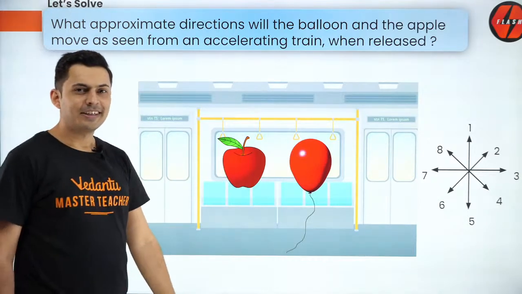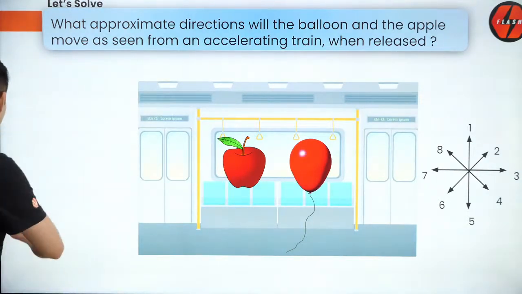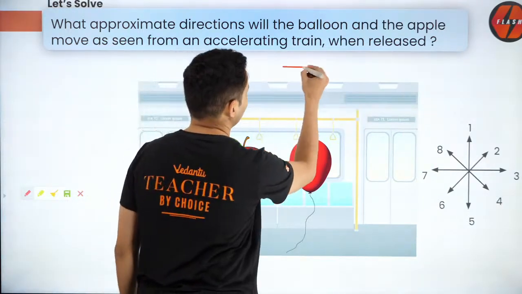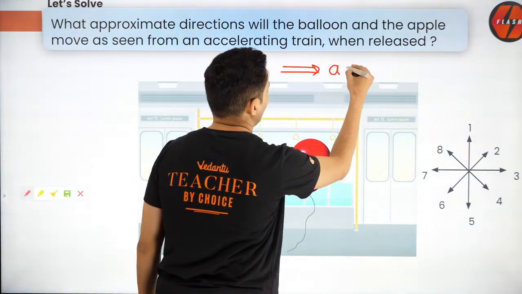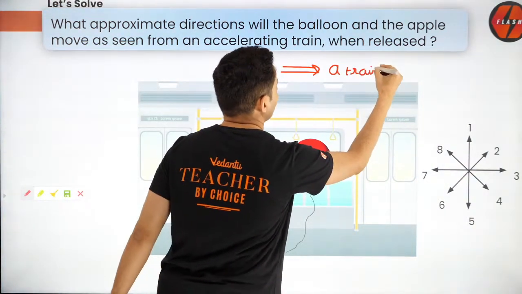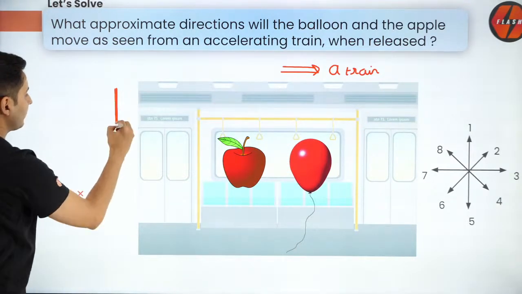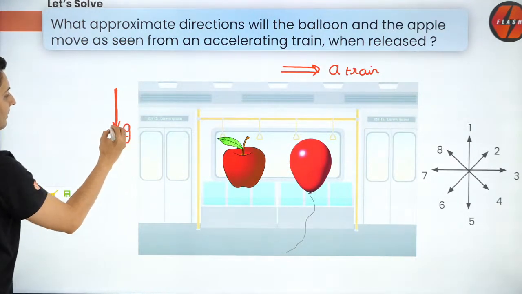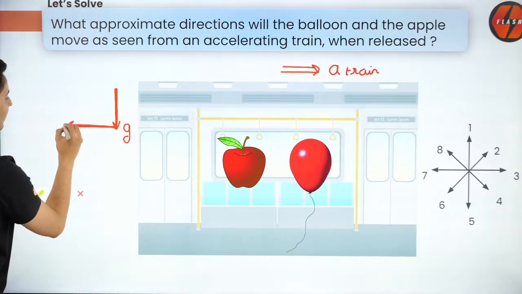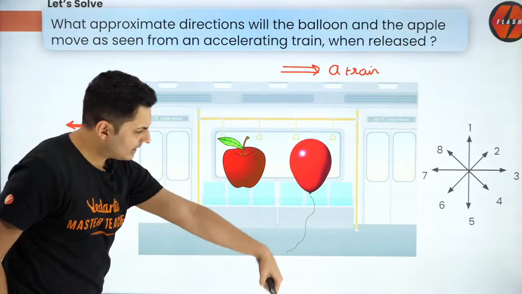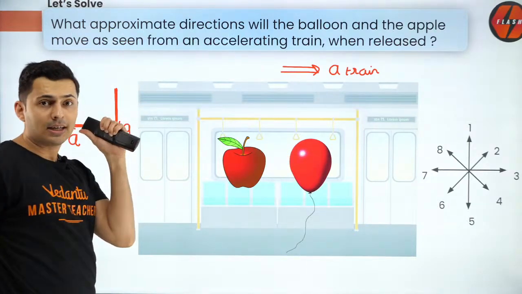Think. Okay, time is up then. So the logic goes like this. If the train accelerates, there are two kinds of gravity. One is your actual gravity. Second is the gravity created because of that pseudo force. So actual gravity here, the pseudo gravity over there.